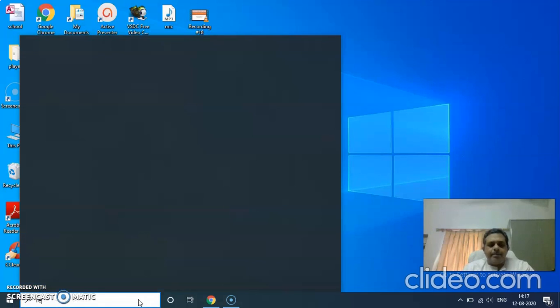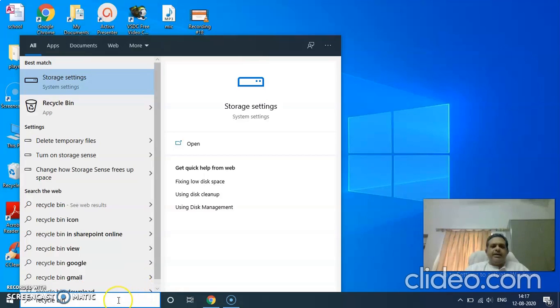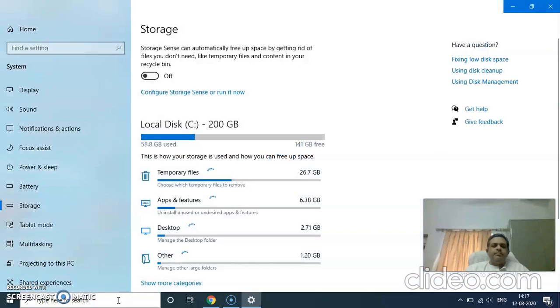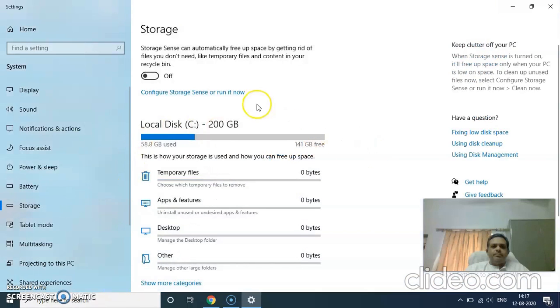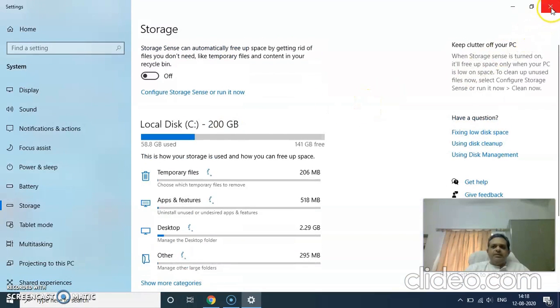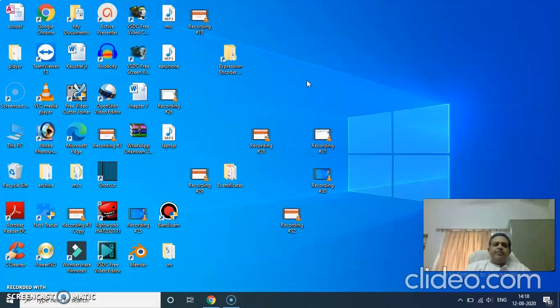Let me try. I have typed recycle bin here and I click enter. Right now it's not opening, some technical problem. Later, when I cover other topics, I'll try to open it. But just see what the recycle bin is: it's a folder where all the deleted files go, and once you have deleted a file, you can restore it later from the recycle bin.